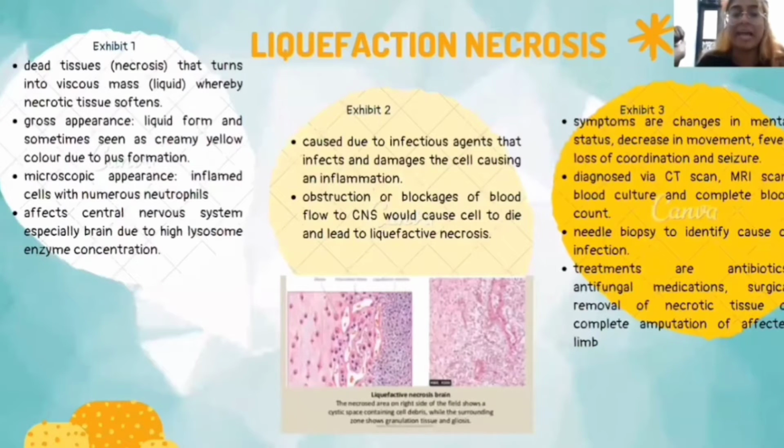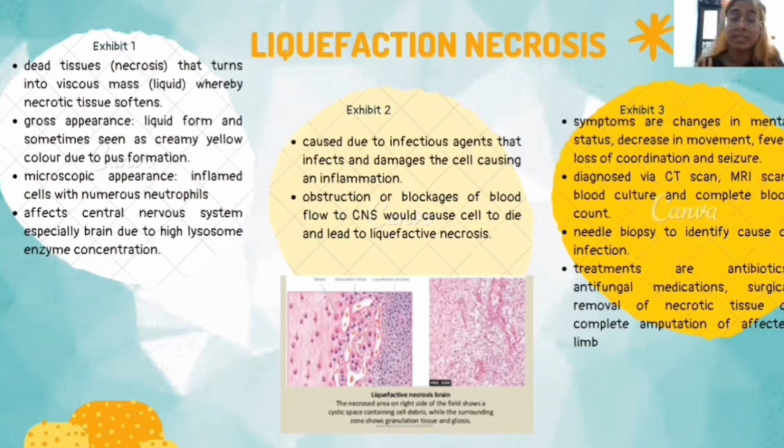My name is Renisha, and I'm going to start off my presentation by presenting about liquefaction necrosis. Now, what is liquefaction necrosis? Liquefaction necrosis is dead tissue that turns into a viscous mass, which is liquid, whereby necrotic tissue softens. The gross appearance of liquefaction necrosis is liquid form, and sometimes seen as a creamy yellow color due to pus formation. The microscopic appearance is inflamed cells with numerous neutrophils.